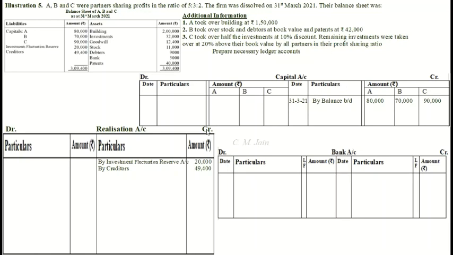Now we move to asset side. We will transfer all these assets except bank on debit side of realization account. So realization account debit side, to building account 2 lakh, to investments account 32,000, to goodwill account 12,400, to stock account 11,000, to debtors account 9,000.